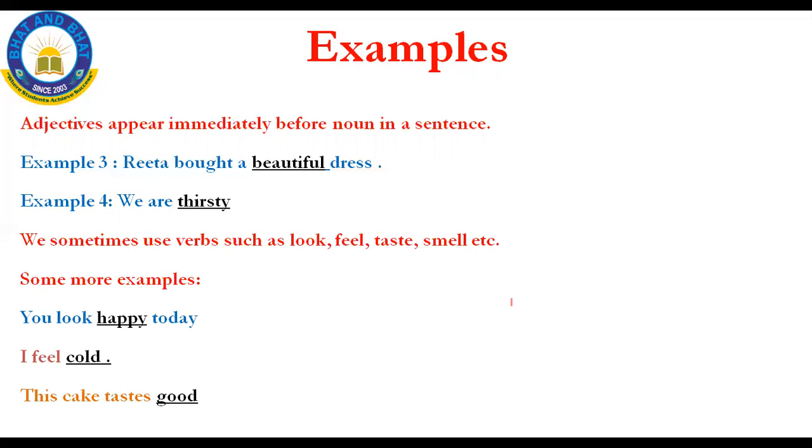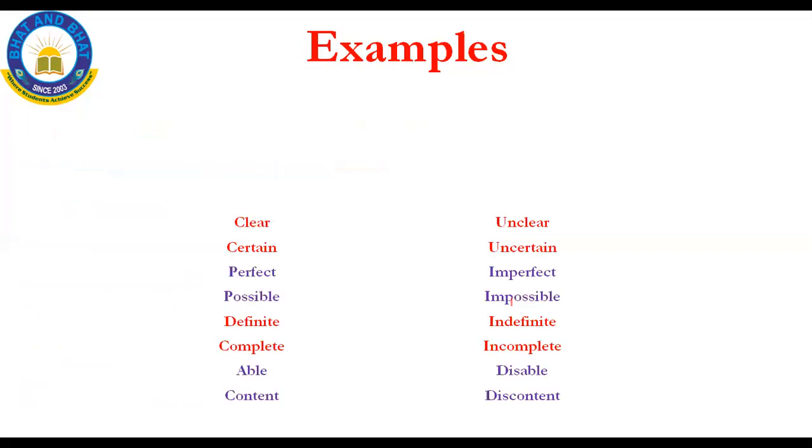I'll repeat once what is meant by adjective. Adjectives are the words which describe or classify someone or something. Under that we have learned some usages. The first usage is that it never changes whether it is plural or singular. The second usage is that adjective appears immediately before a noun. And some more examples are: you look happy today, cold, and good. Here cold, happy, good are some kinds of adjectives.